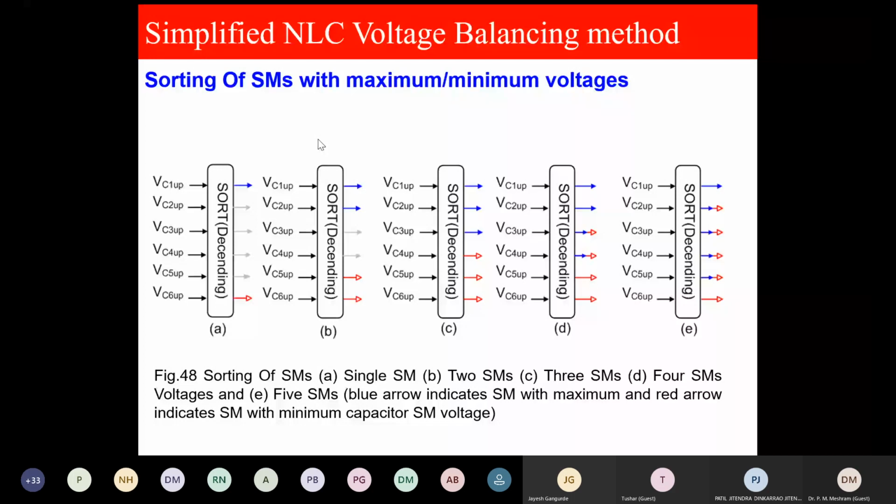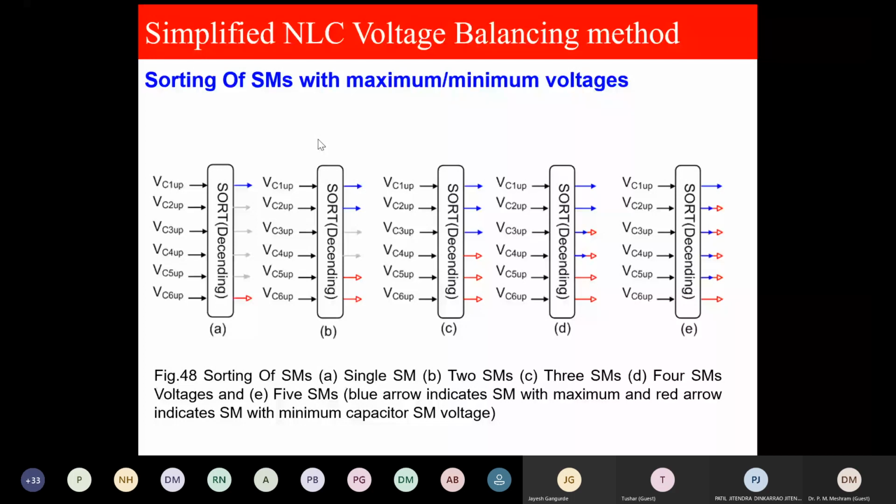Here 7 levels, number of submodules in the arm are 6. That is why we have not used the F. We are using A, B, C, D, E for taking 1 minimum, 1 maximum, 2 minimum, 2 maximum, 3 minimum, 3 maximum, 4 minimum, 4 maximum, 5 minimum, 5 maximum. We have not taken 6 minimum and 6 maximum because there is no need. All are in, all are out. So this is the first step.